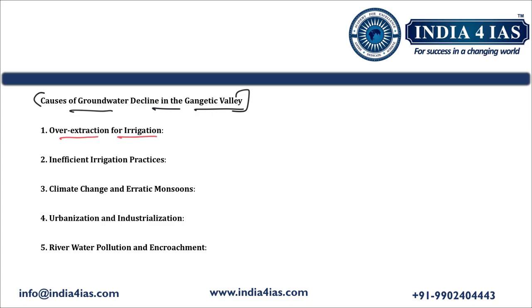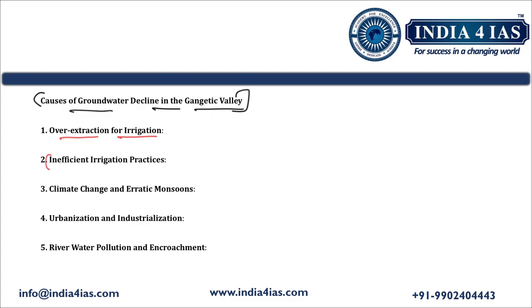Agriculture in the Gangetic Plains relies heavily on groundwater irrigation, especially for water intensive crops like rice and sugarcane. This unregulated withdrawal of groundwater, particularly through bore wells and tube wells, has led to excessive depletion of the groundwater. In Gangetic Valley, there was a shift from traditional crops to more water intensive crops. This further exacerbated the groundwater extraction.